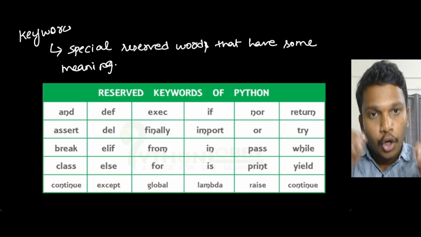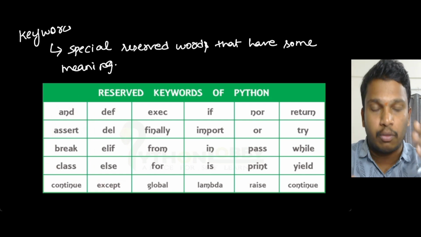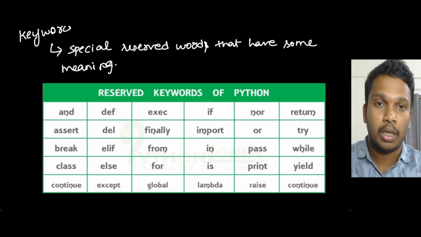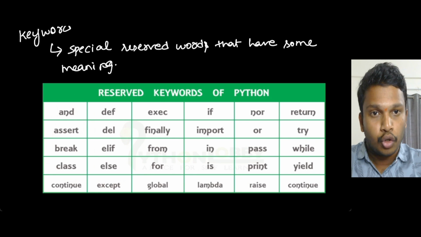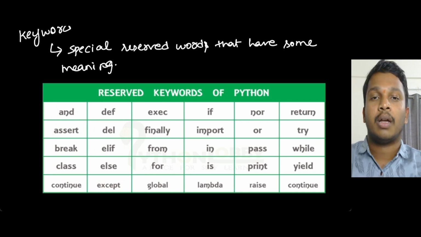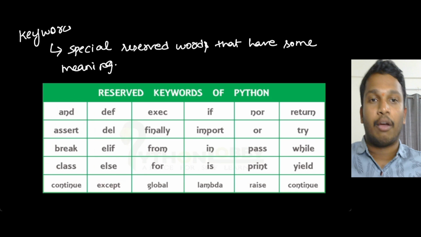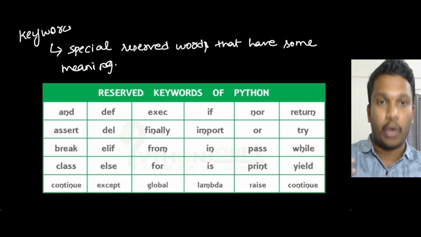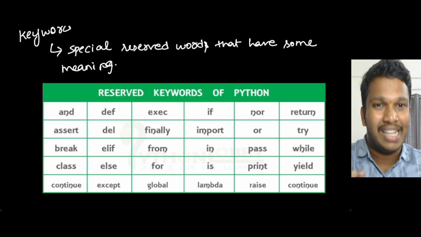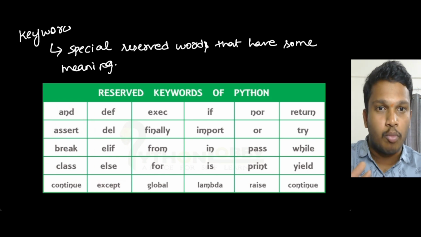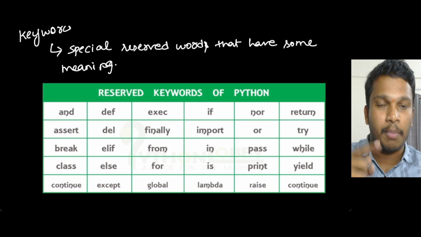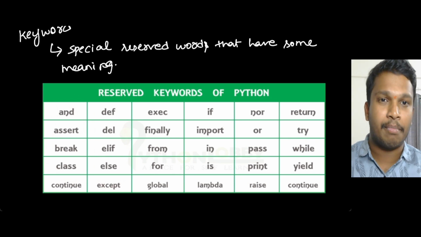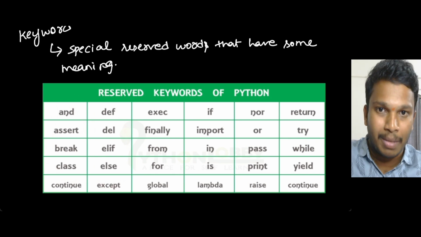Whenever you are giving names to variables, you should not use these words. Why? Because the computer will get confused whether you are using a keyword or a variable name. It is like a human family: if a small kid is born, you will not keep the name of your father, brother, sister, or mother.